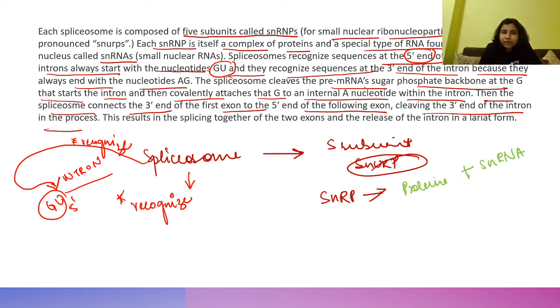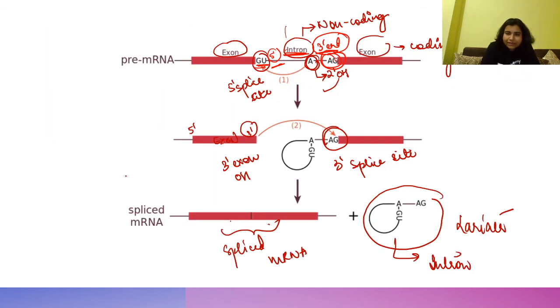The spliceosome cleaves the pre-mRNA sugar phosphate backbone at the G that starts the intron. So it will cleave it here at the G, and then covalently attaches that G to an internal A nucleotide within the intron.